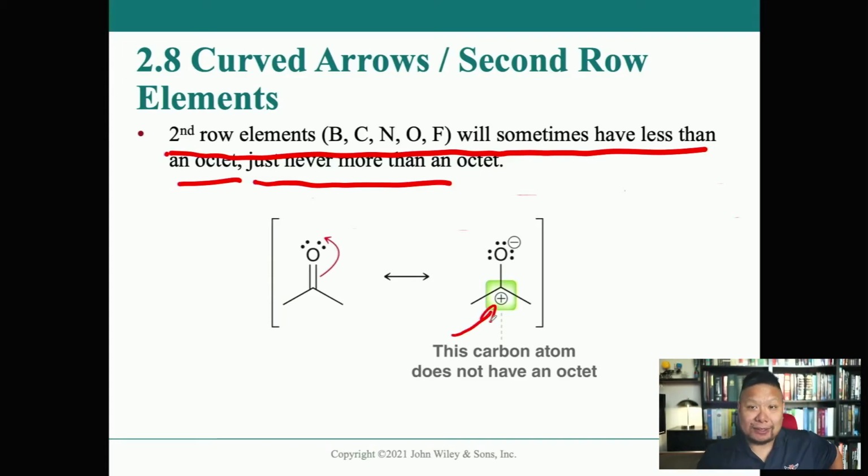So remember what I said in the previous slide. Absent any charge or any other notation, you always assume that the carbon has hydrogens on it, if there are no other bonds connected to it. And that means it has fully satisfied its octet. But notice right here there is a charge, which means it's a carbocation, and that means it's missing electrons. It can get some more to fill its octet. So this minus charge can come back down here and reform this double bond right there. Makes sense?